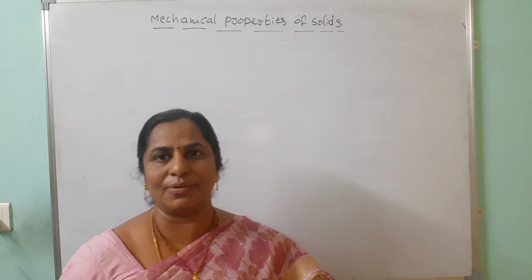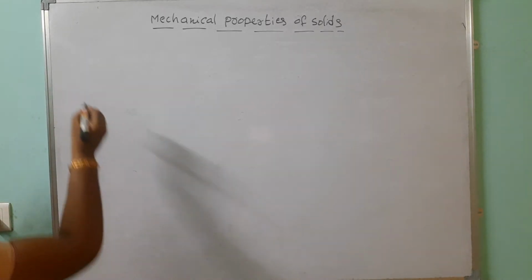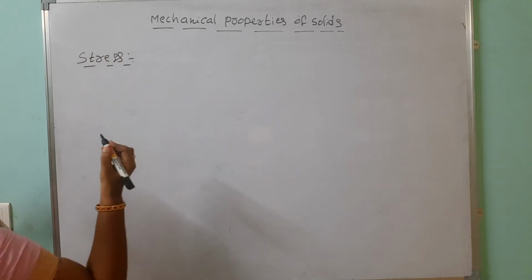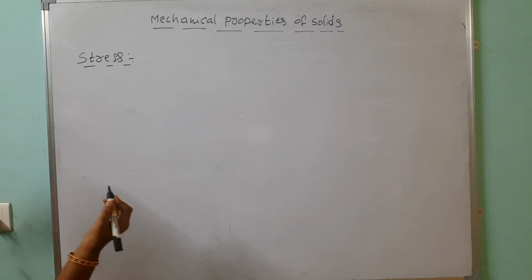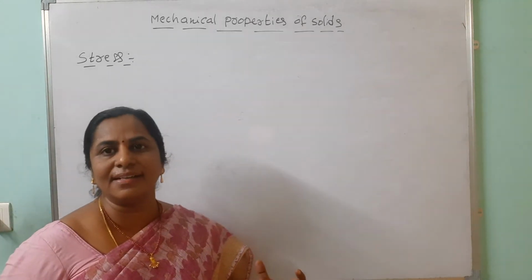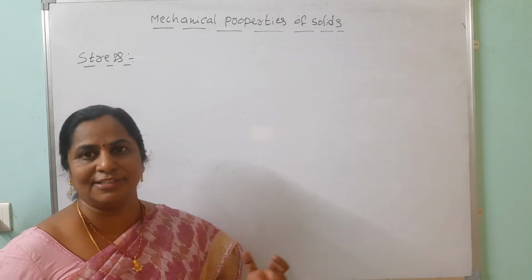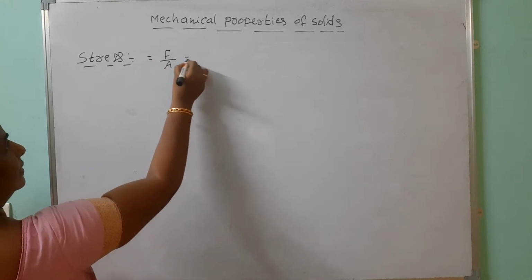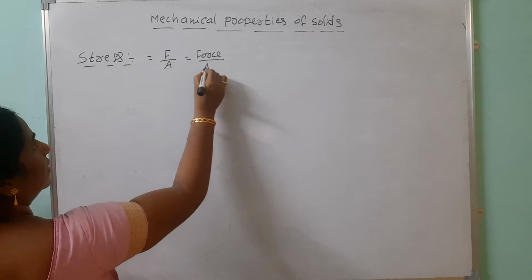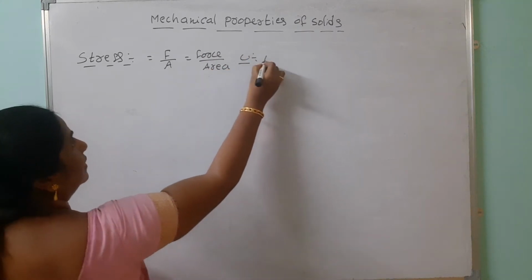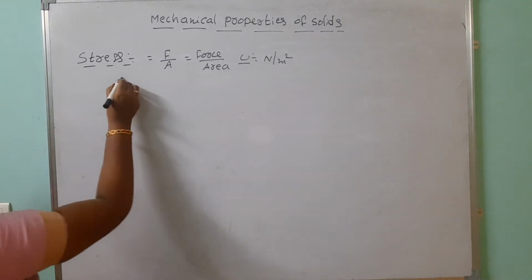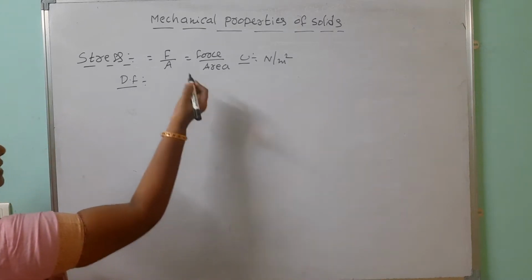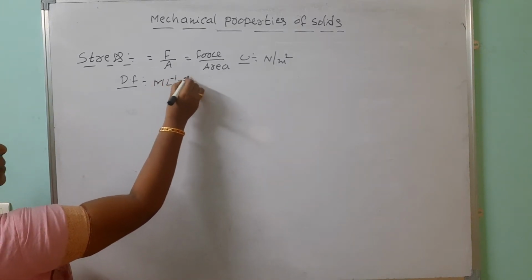Now we are going to discuss what stress is. Don't think about your own stress, we are thinking in terms of force and area. This is the normal force on the body with respect to area. The deforming force per unit area is called the stress. The stress formula is force by area. The unit is newton per meter square. The dimensional formula is the same as pressure, ML^-1 T^-2.